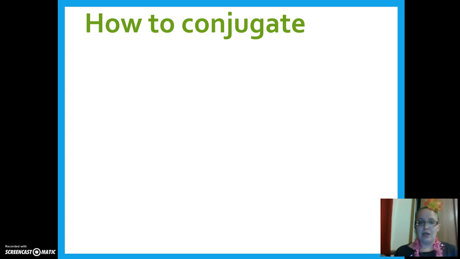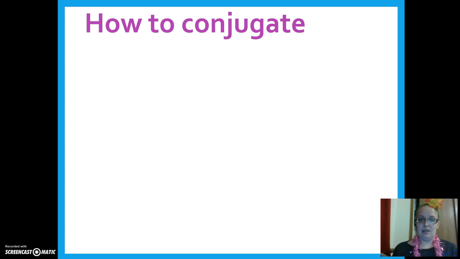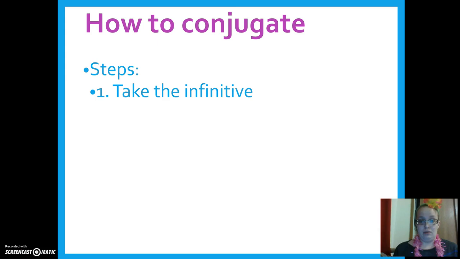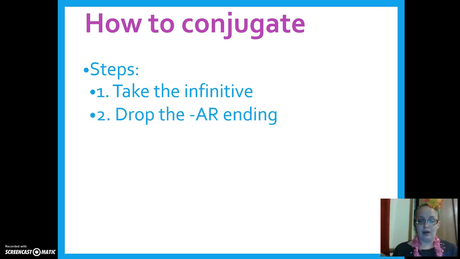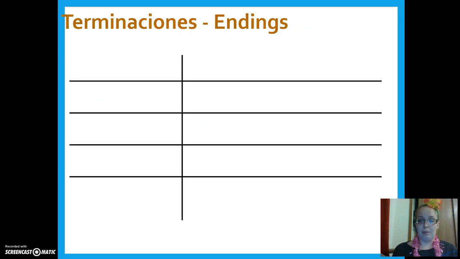So, how to conjugate the AR verbs? First of all, just a review. Conjugating a verb is when you take the infinitive and change the endings to match each subject. It's not as difficult as it might seem. So, there are 3 steps to doing this. The first step is to simply take the infinitive. Second step, drop the AR ending. And the third step is to add the new ending. Make sure you add these to your notes. Pause if you need more time.